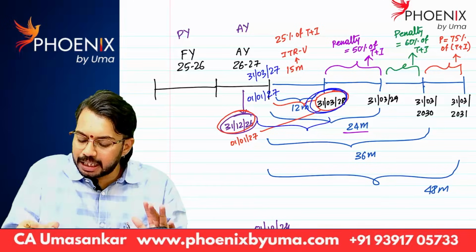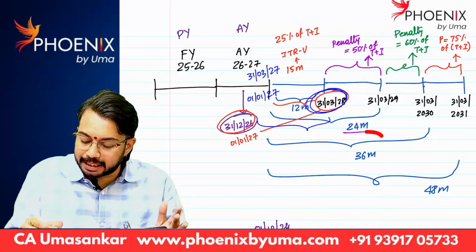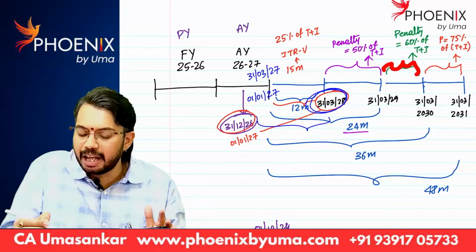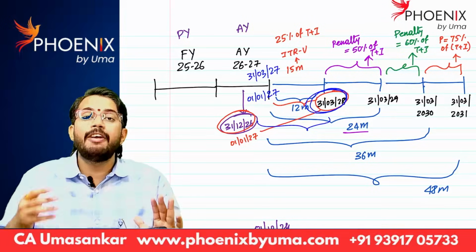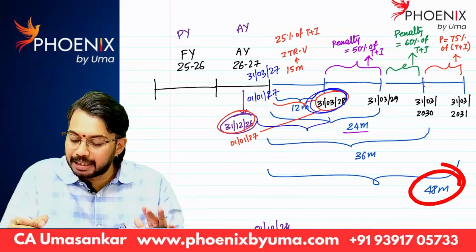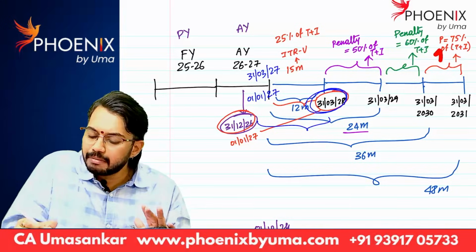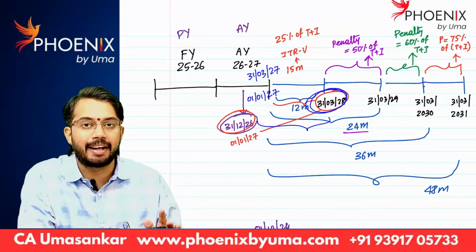If ITRU is filed after 24 months but before 36 months, the penalty is 60%. If ITRU is filed after 36 months but before 48 months, then the penalty is 75% of tax plus interest.